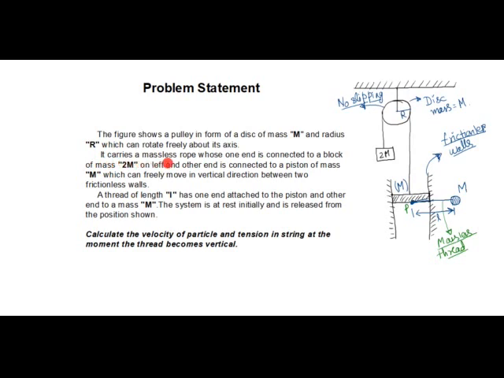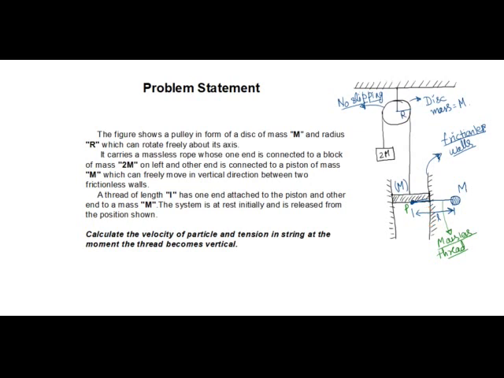It carries a massless rope whose one end is connected to a block of mass 2m on left. So there is a light inextensible thread, and that thread is passing over the pulley, and one end of the thread is connected to a block of mass 2m on the left, as you can see here, and other end is connected to a piston of mass m, which can freely move in vertical direction between two frictionless walls. So other end of the rope is connected to a piston. This is a piston of mass m, and it is fixed between two frictionless walls.